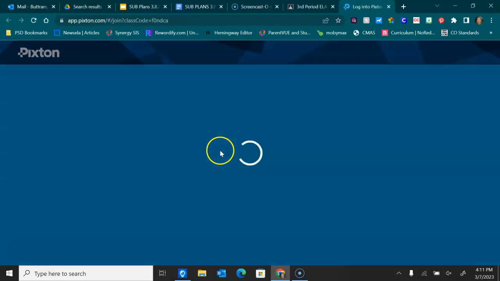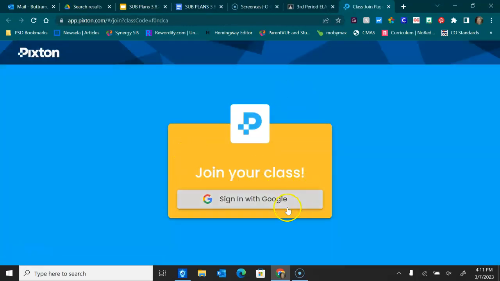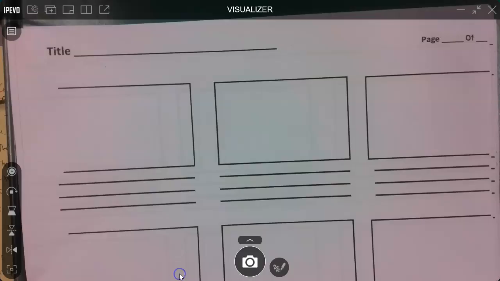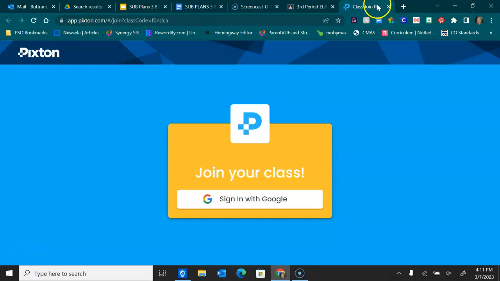You'll click on that to get into our classroom, and there you'll create your Pixton. Mine looks different than yours, but you'll figure it out using your storyboard. Okay? Most of you are doing a Pixton.